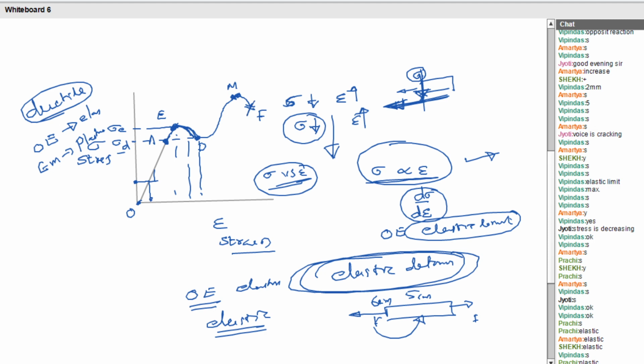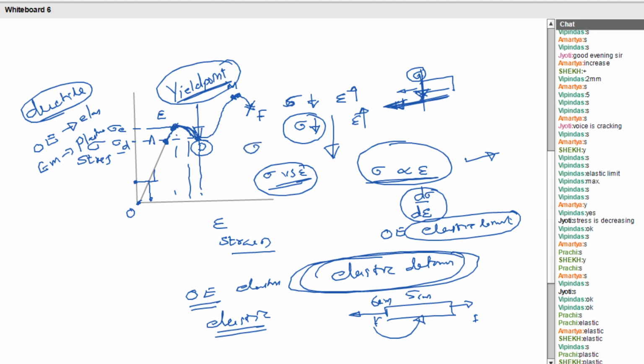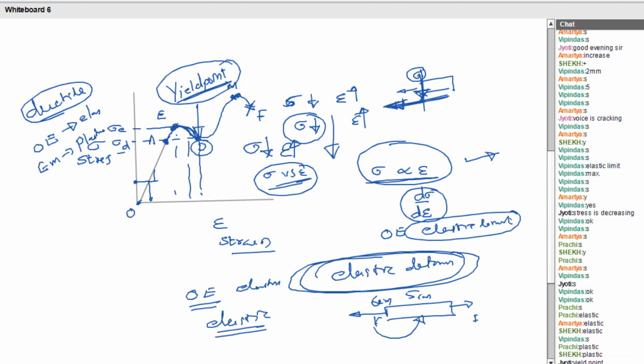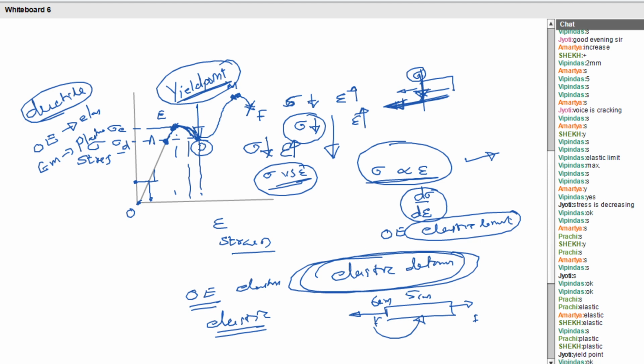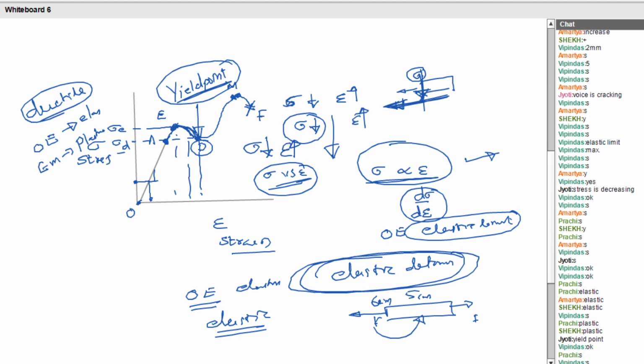And F means the fracture. What is the speciality of this point D? Another name of this point D is yield point. What is the speciality of that yield point? Yes, the internal resistive force is less and hence the strain will be higher. Change in length will be higher. Am I right? Is it clear to all? The stress strain curve and different types of deformations. Yes, fine.